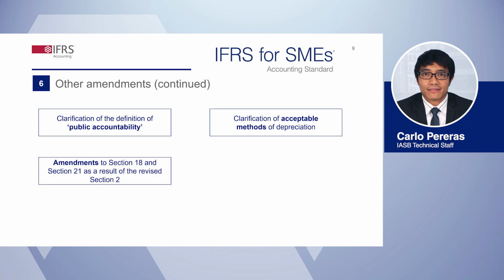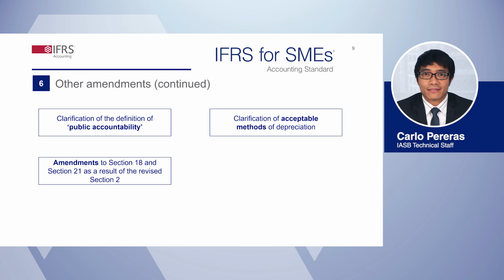Let's discuss the seventh amendment, which affects Section 18, Intangible Assets Other Than Goodwill, and Section 21, Provisions and Contingencies, as a result of the revisions to Section 2, Concepts and Pervasive Principles. You might recall that Section 2 amended the definitions of asset and liability. The definitions no longer refer to an expectation to generate future economic benefits.